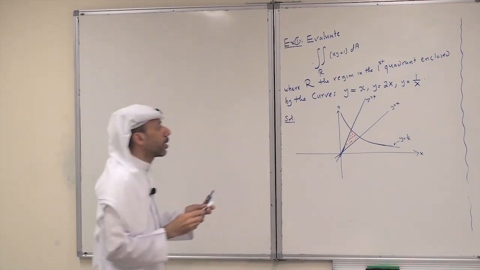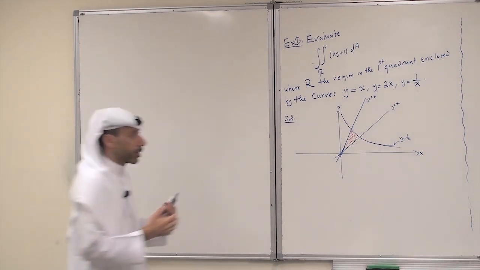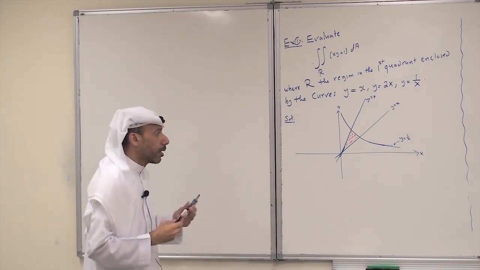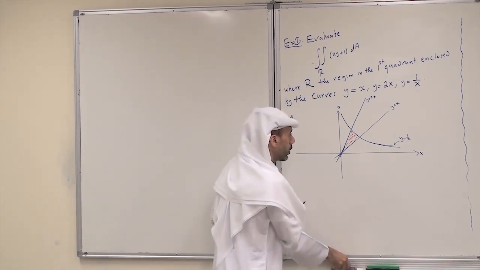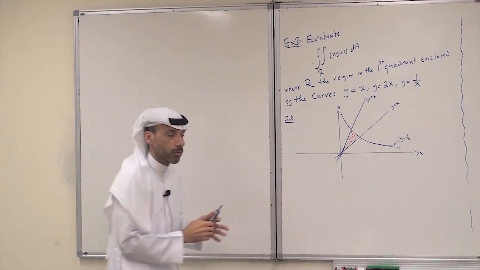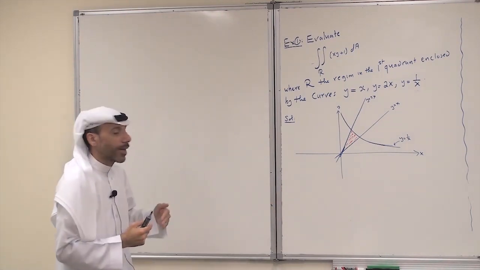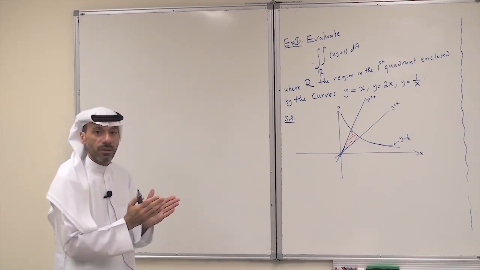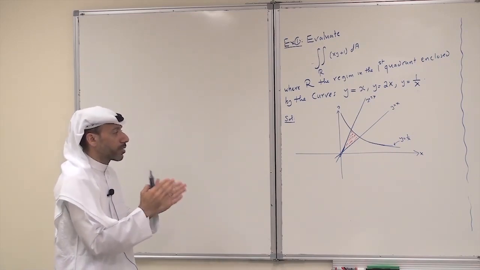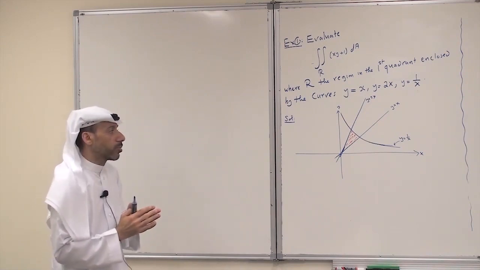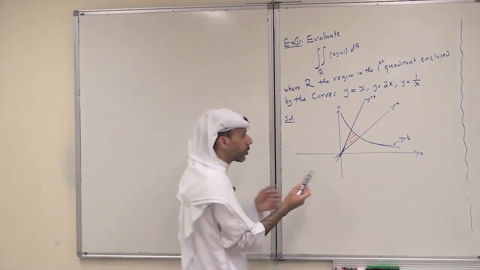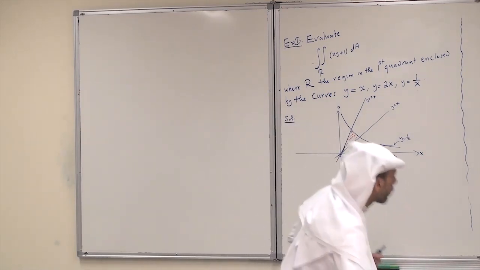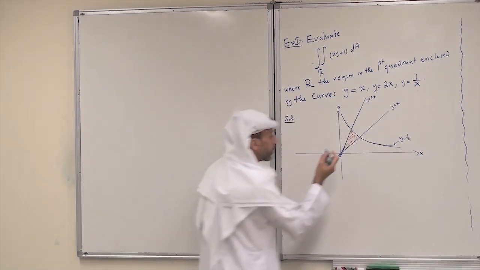Now we ask, what kind of a region is this one? Is it a type 1 or a type 2? Well, here in fact, it is neither of type 1 nor of type 2. But we can split it into two subregions to make them each of either type 1 or each of type 2. So here I can just split the region into two subregions.